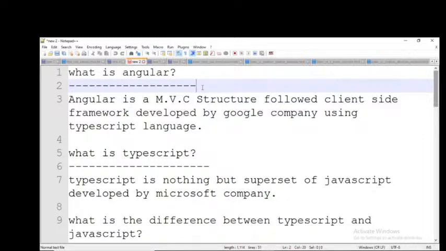In the same way, now why is everybody using frameworks? As a developer, if you want to develop any application, we need to take care of three things. What is that? Performance, security, and SEO friendly URLs. What is SEO friendly URLs?